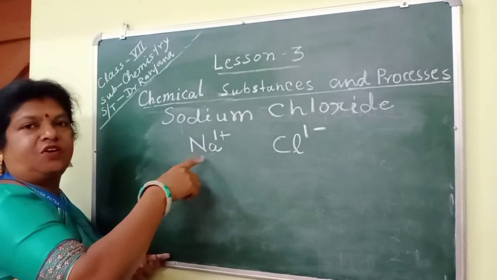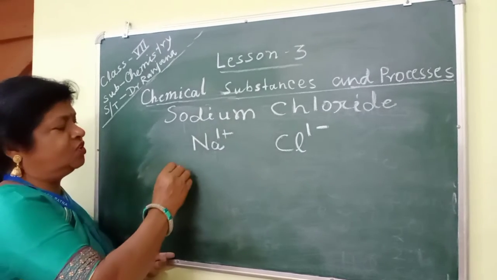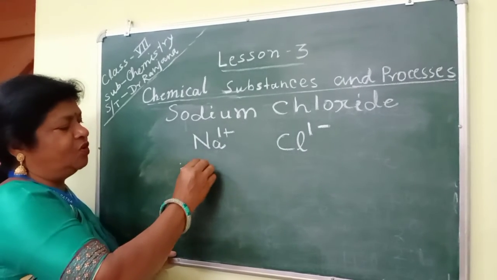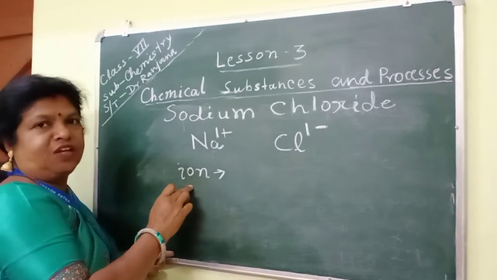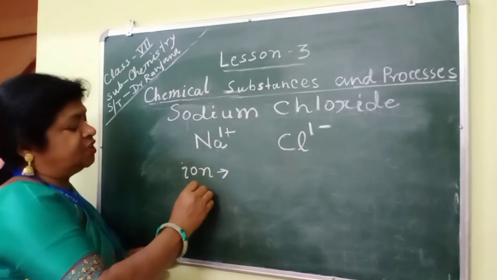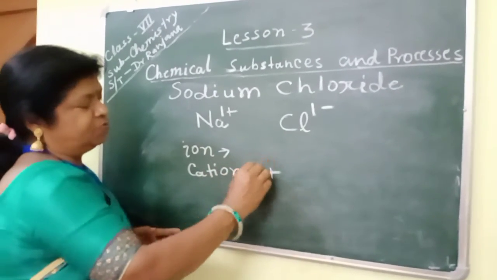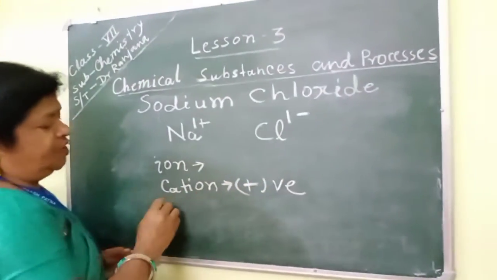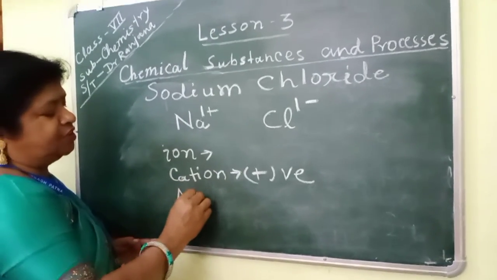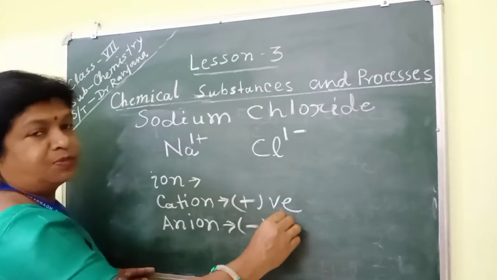Whenever a charge is there on any element or radical, that is known as an ion. Understood? Whenever a charge is there, that is known as an ion. And whenever a positive charge is there, that is known as a cation. And whenever a negative charge is there, that is known as an anion. So you should remember it.